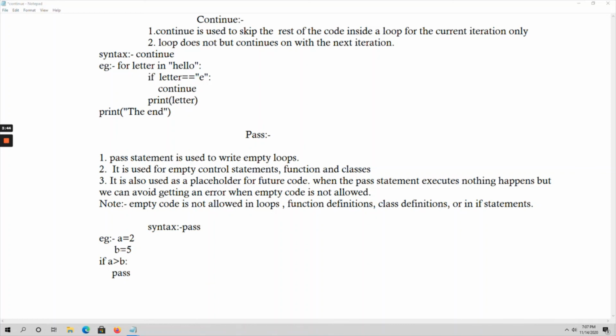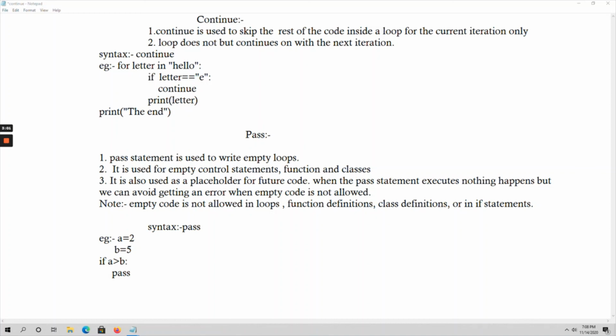Whether the condition is true or false, I am not going to specify any code now, but I can write it in the future. So if I use pass here, then that place is held for the future code. Not only here, we can use it in loops, class definitions, function definitions, and conditional statements. You should not leave that space empty, because empty code is not allowed, and you will get an error message.